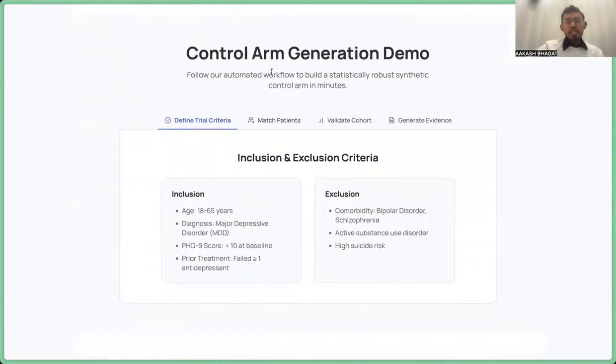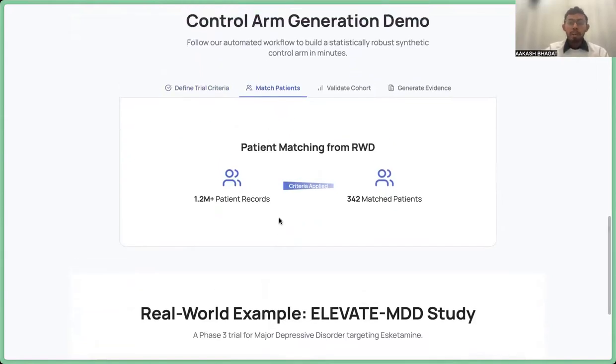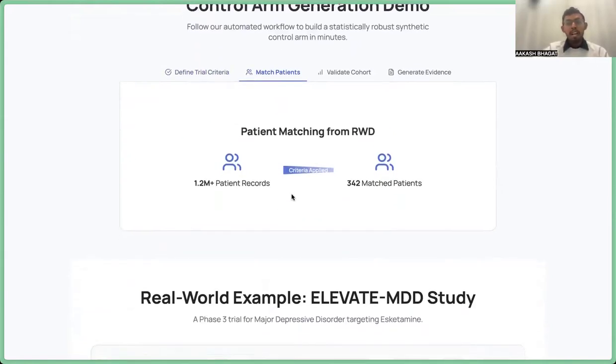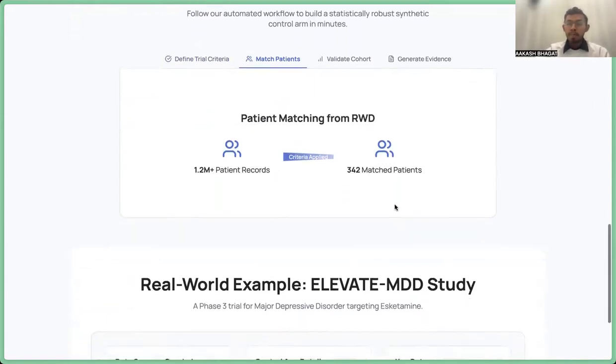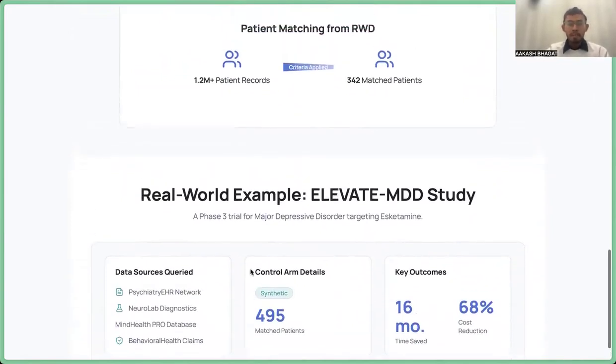Now, for generating a control arm, we cannot show you a control arm, but a person will come here and put in the trial criteria, what his propensity score should be. We'll go and match patients for him from the patient records we already have. And after applying the criteria, we'll narrow it down to 342 patients. This is an outcome from one of the pilots we are working on with GSK.